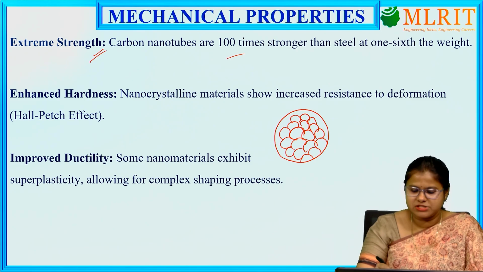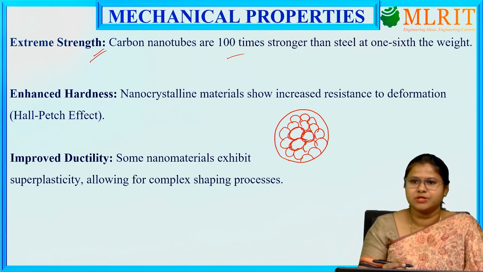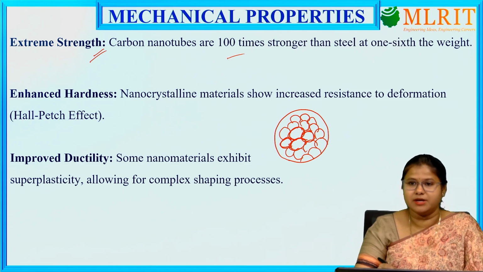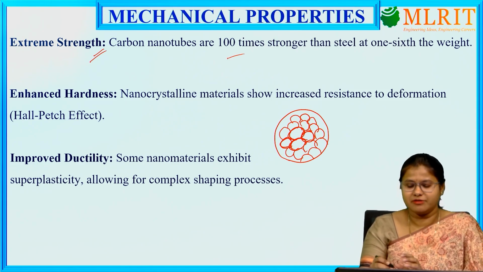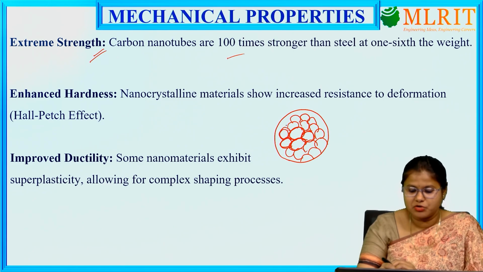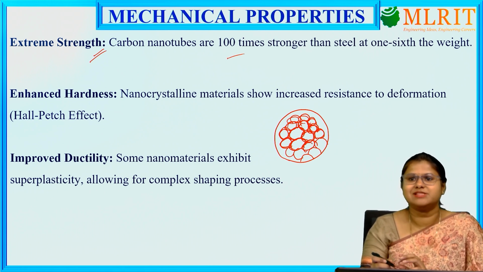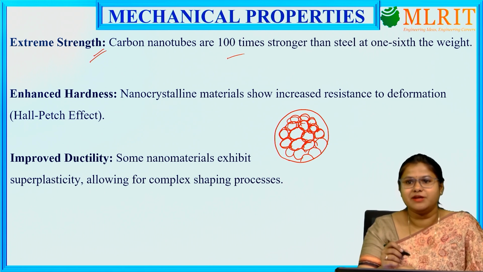The number of these circumferences increases, and this works as a membrane and makes the nanomaterial stronger. Whenever we try to break the particle, it is very difficult to break. That's why nanoparticles are much stronger than bulk materials.